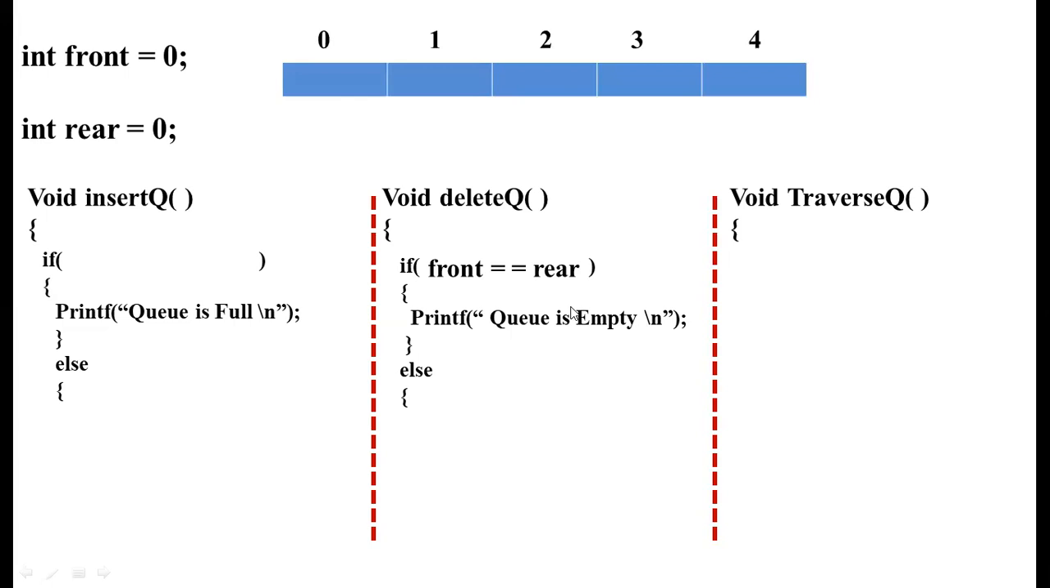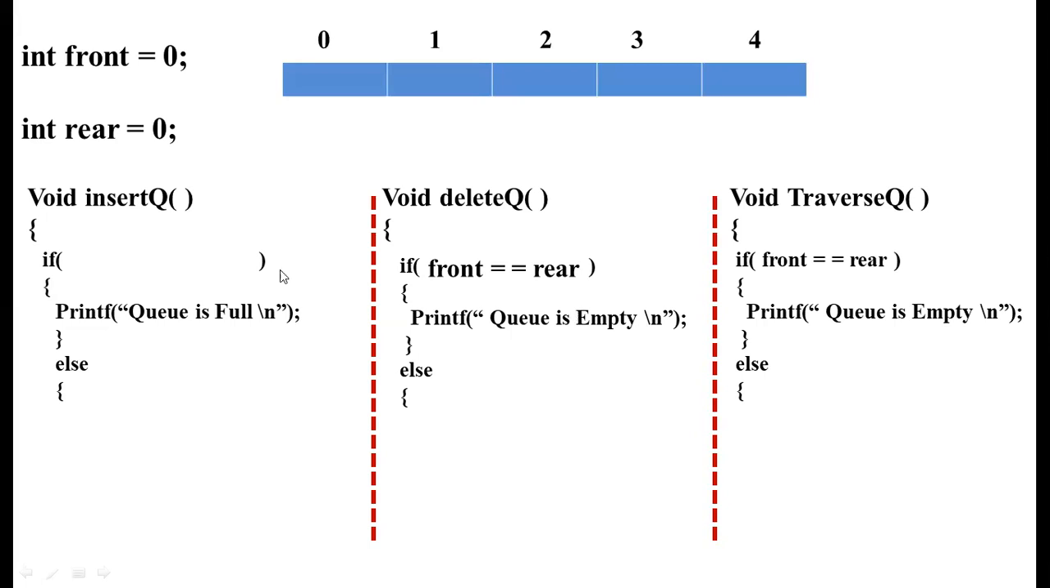So in case of traverse also, we want to display the elements in the queue. So the same story repeats. First we need to check whether the queue is empty or not. If there are no elements, then we need to print that the queue is empty.